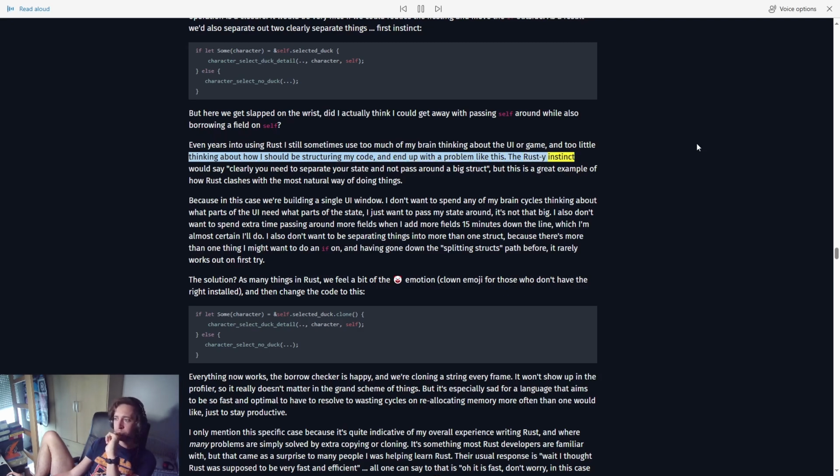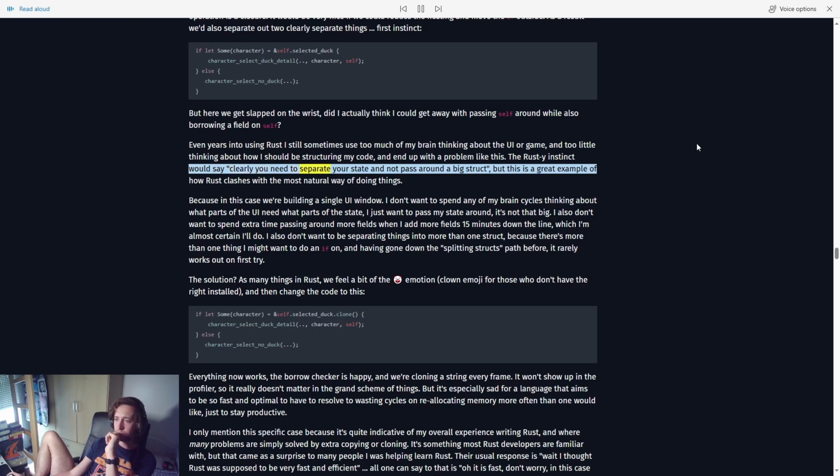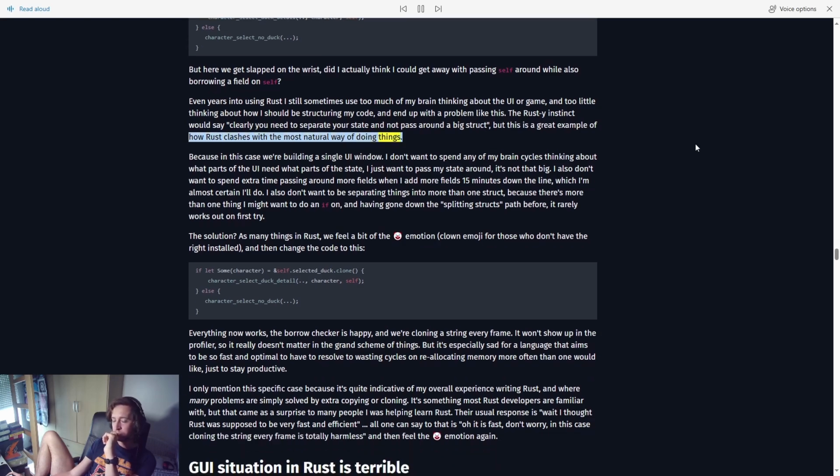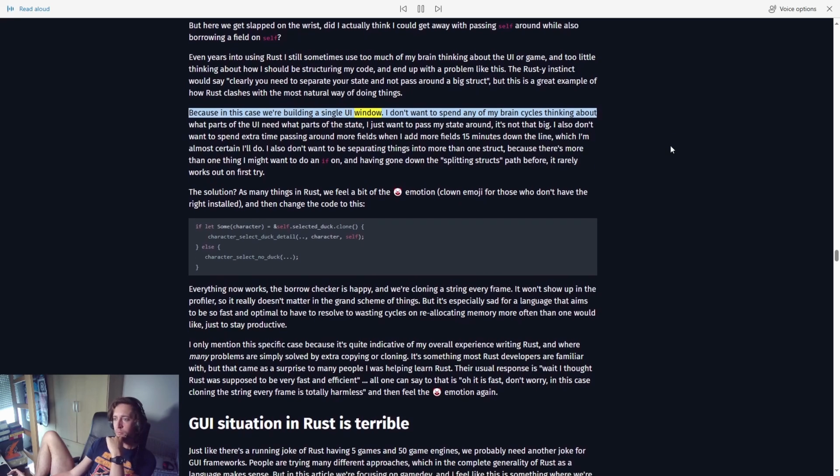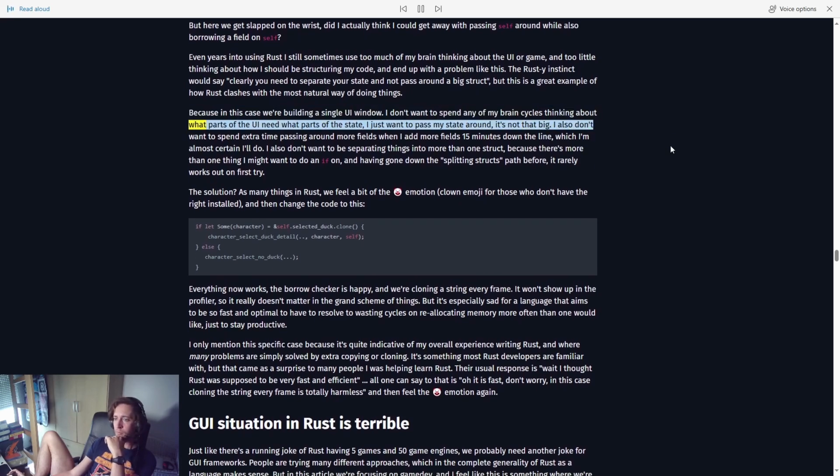The Rusty instinct would say, clearly you need to separate your state and not pass around a big struct. But this is a great example of how Rust clashes with the most natural way of doing things. Because in this case, we're building a single UI window. I don't want to spend any of my brain cycles thinking about what parts of the UI need what parts of the state. I just want to pass my state around, it's not that big.